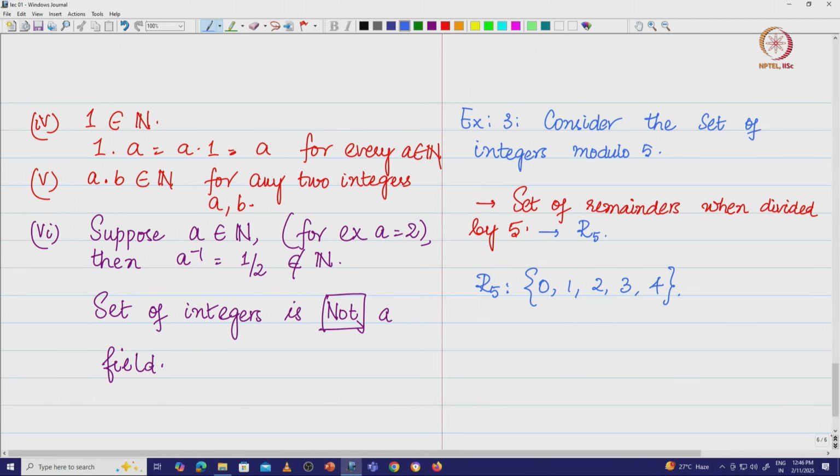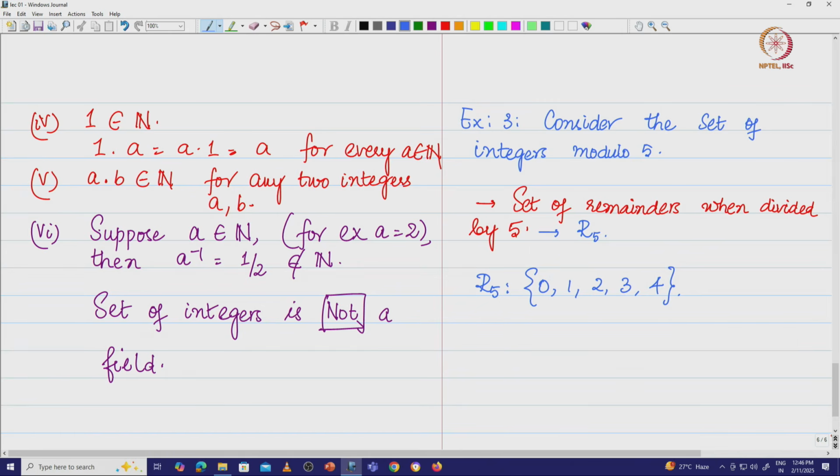You will see that when you divide any number by 5, either the number is a multiple of 5, or the number leaves a remainder 1, or 2, or 3, or 4 when divided by 5. So, I am going to just look at this.